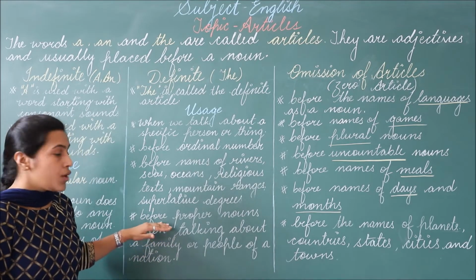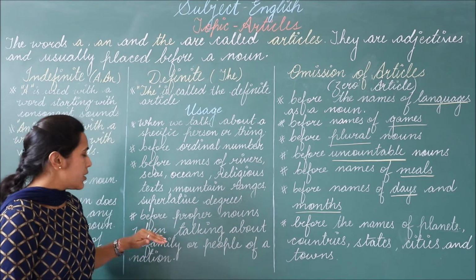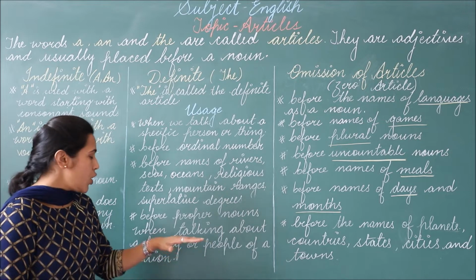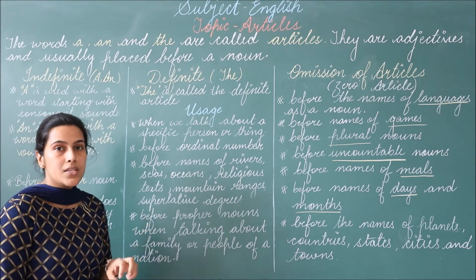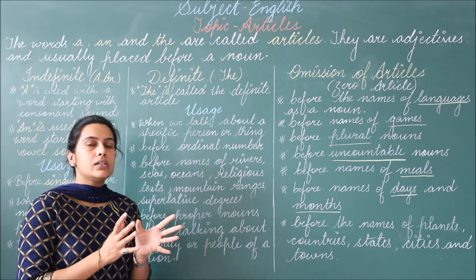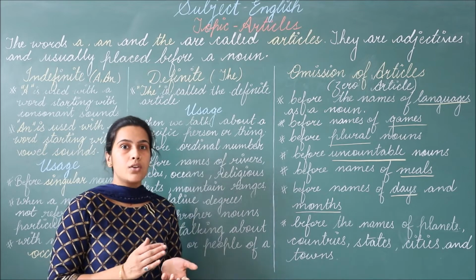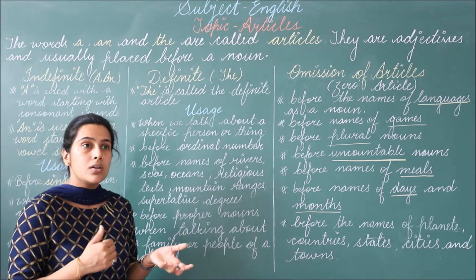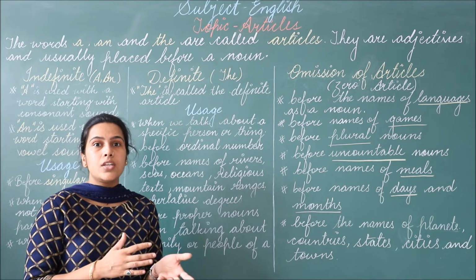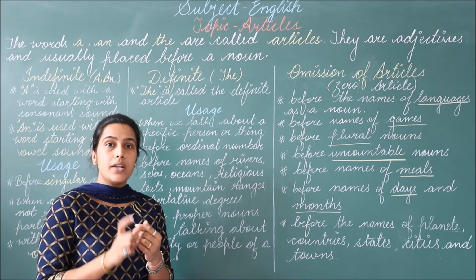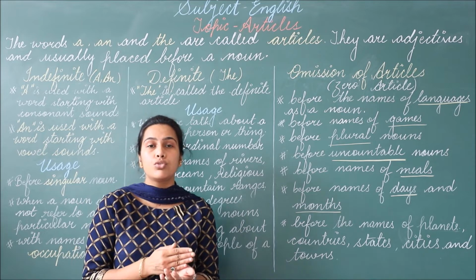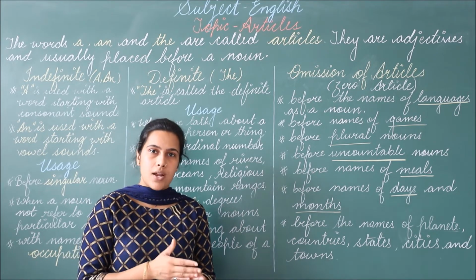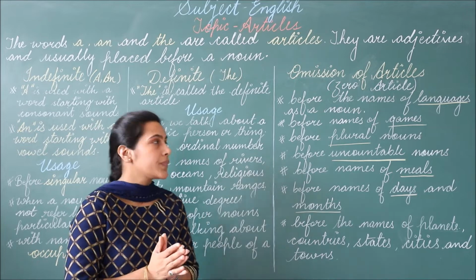Then the last one, before proper nouns, when talking about a family or people of a nation, means we also use article the when we are talking about a proper noun and it is talking about a family or a people of a nation, like the Indians. So over here, Indians means the people who belong to the country India. The Japanese. So we use article the before them.